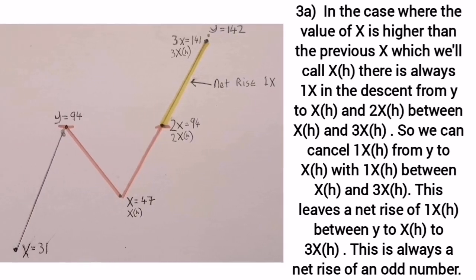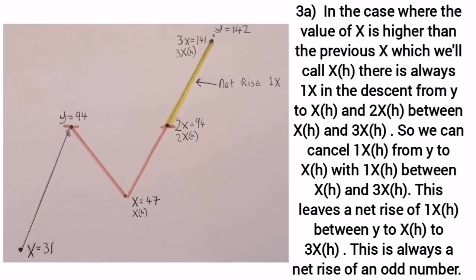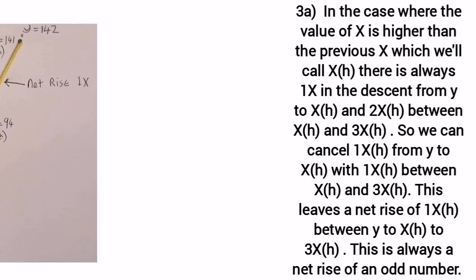Step 3a. In the case where the value of x is higher than the previous x, which we call xh, there is always one x in the descent from y to xh and 2xh between xh and 3xh. So we can cancel 1xh from y to xh with 1xh between xh and 3xh. This leaves a net rise of 1xh between y to xh to 3xh. This is always a net rise of an odd number.